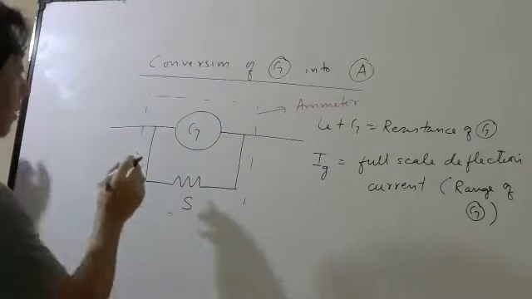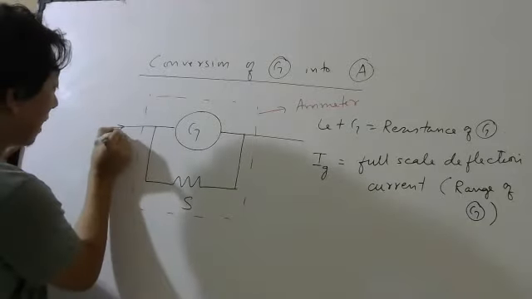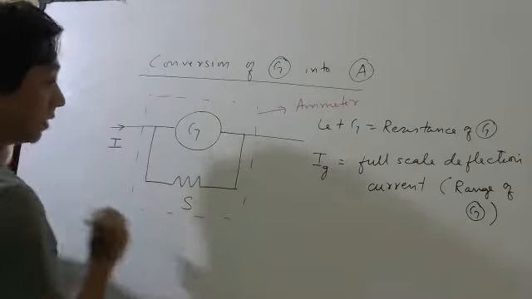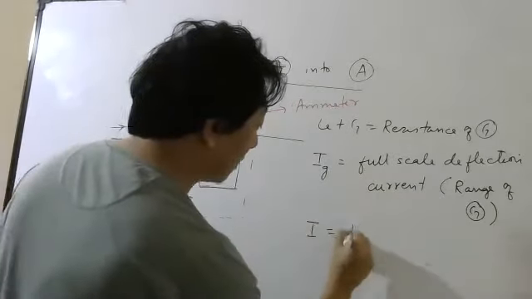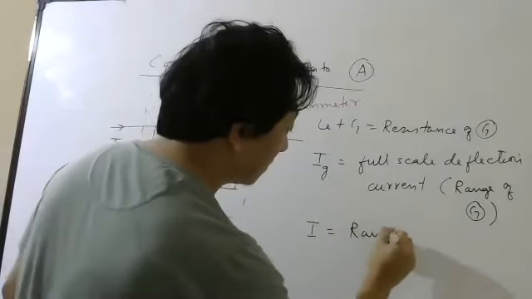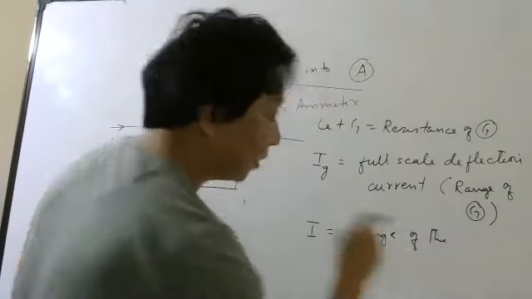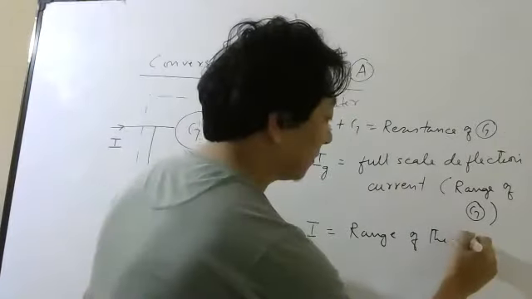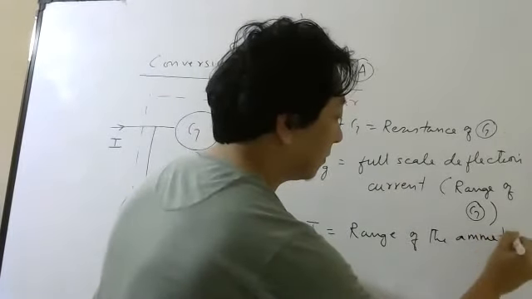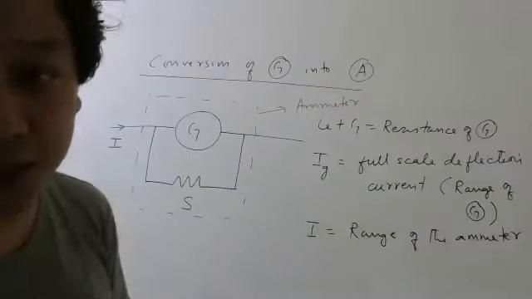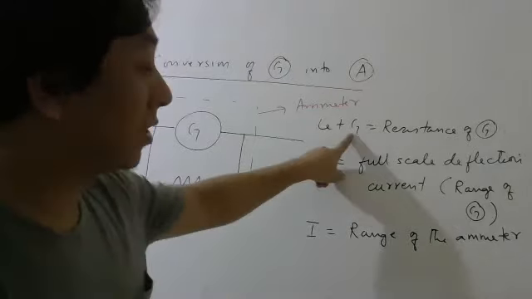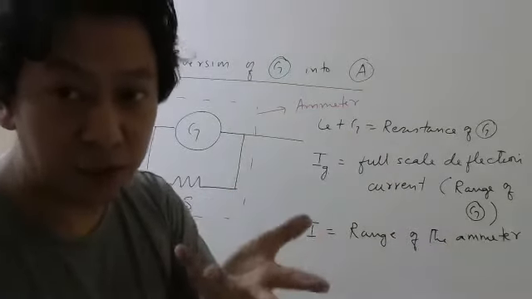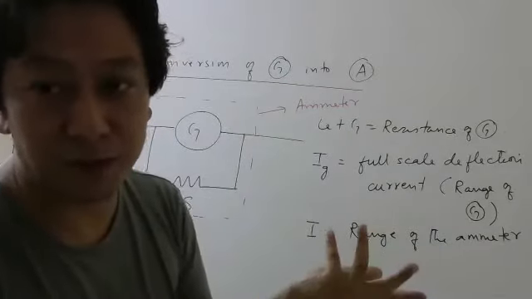Now, that means here, let us say current I is coming. And what is I? I is the range of the new ammeter which you are trying to make. So three things you must know. First, the resistance of the galvanometer should be given to you, otherwise what is the point?